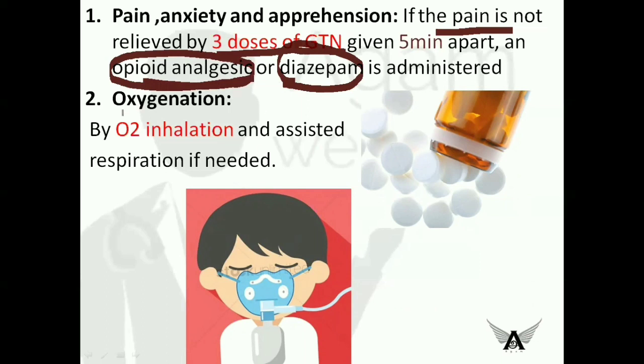So the next step is oxygenation. It involves oxygen inhalation and assisted respiration if needed, because the heart cannot pump the blood properly, so there will be a low level of oxygen in the body, and assisted respiration is advised.